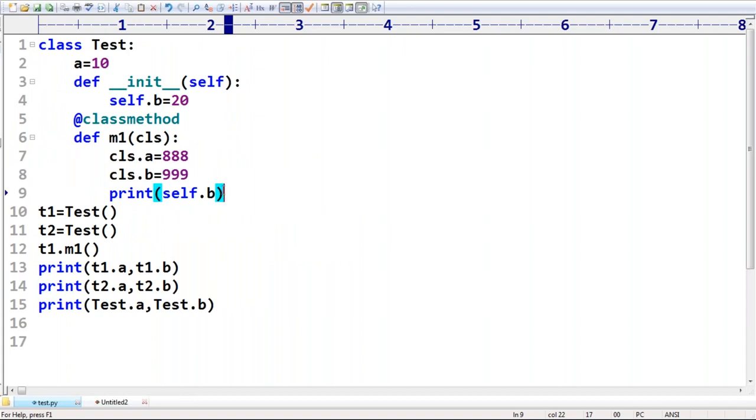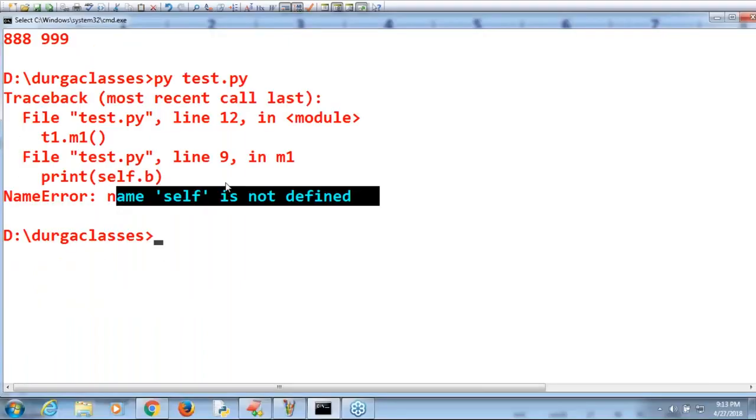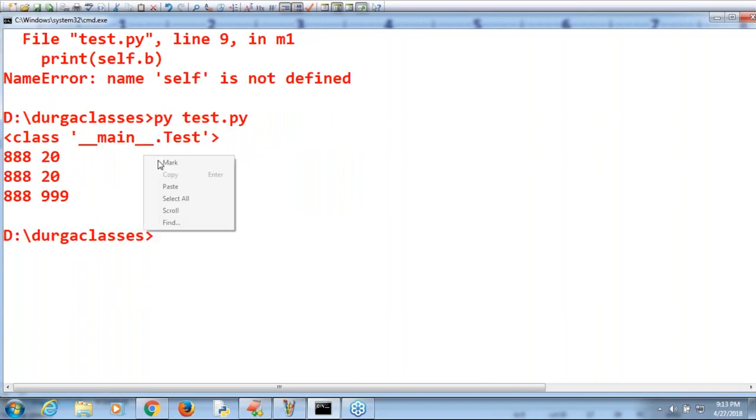Okay, now I'm trying to display CLS. What is it going to contain? Yes, good doubt. Just observe, I'm trying to print CLS. It shows class main dot test. It is going to represent the test class.